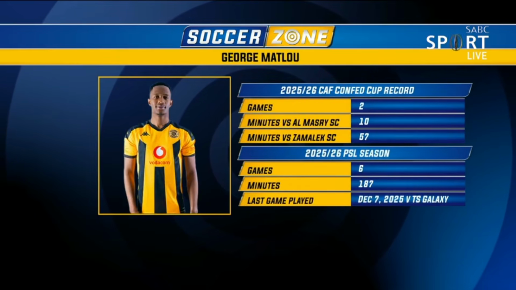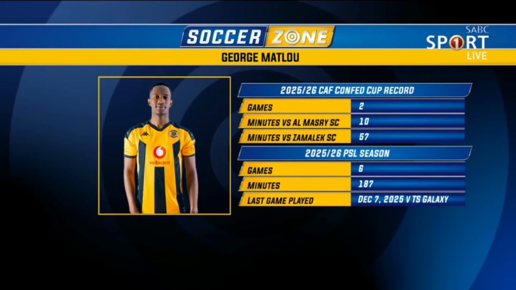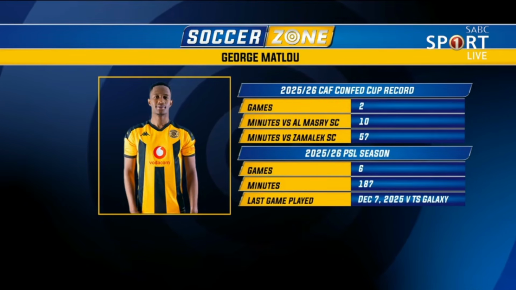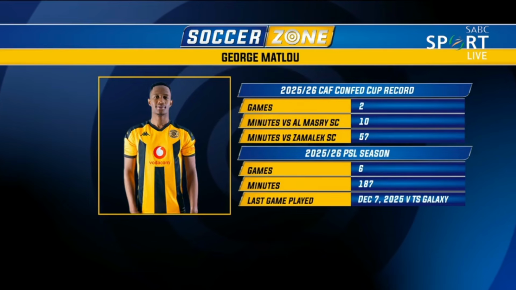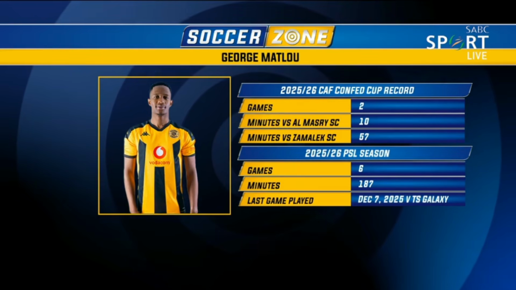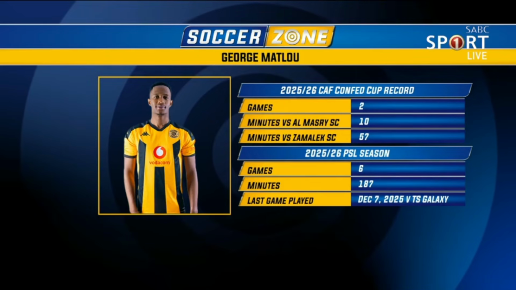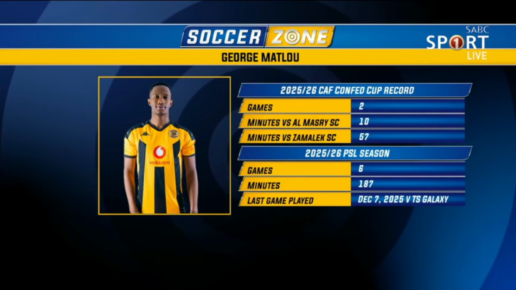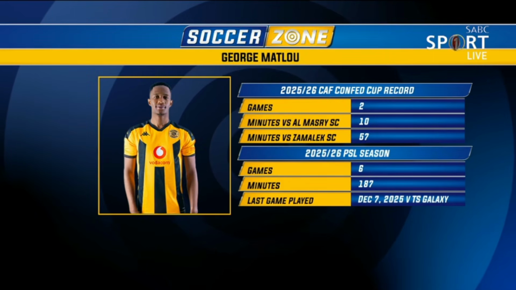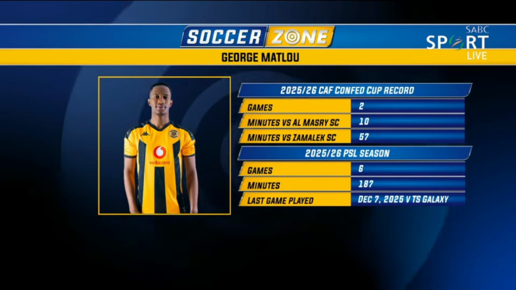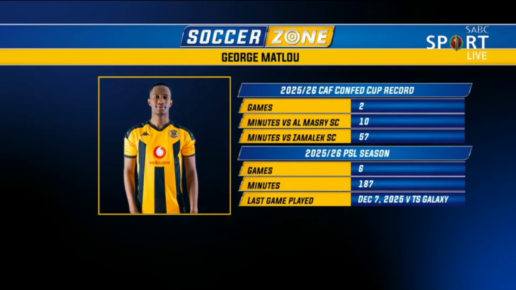But let me ask you this, Dougie. From a selection, a starting 11 point of view, Matlo starts, right? This was only his second CAF game. He'd only played 1 against Al Masri, and he played 10 minutes against Al Masri, coming off the bench. Then he starts in this game. You go back to the PSL maybe: he's only played 6 games, only 187 minutes, and the last time he played football was on the 7th of December. He starts this game.